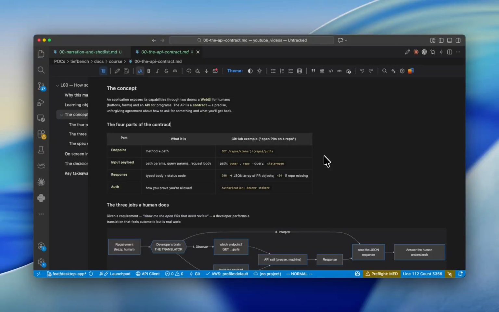Then authentication: whether you are allowed to do this action or not. In this case, we send bearer tokens, depending on the authentication mechanism.